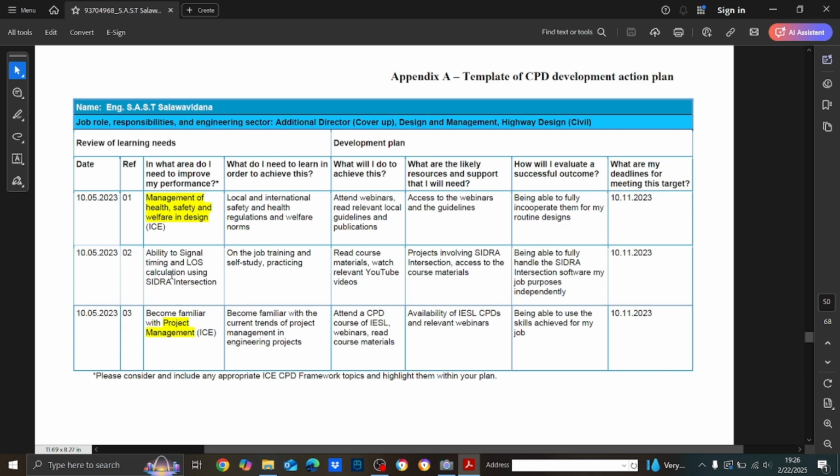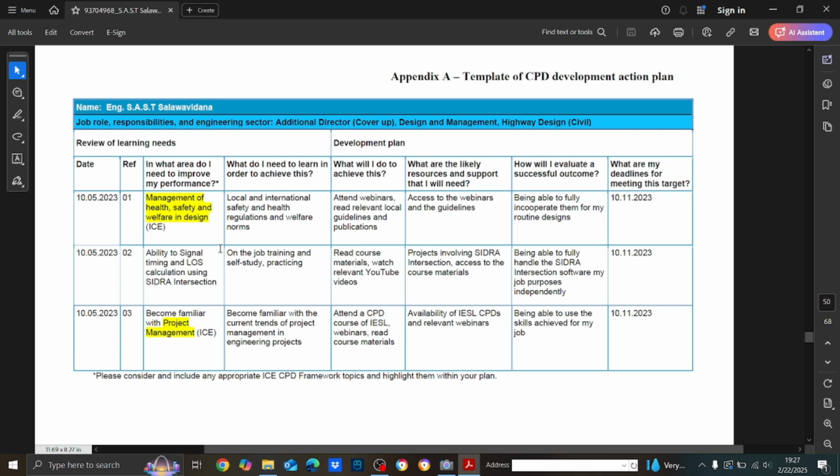And there are other things, like the ability to do signal timing and level of service calculation using Sidra intersection. In that case I haven't put ICE because this is not an ICE objective, right? But when it comes to project management, that is an ICE priority. So if it is an ICE priority, you have to put it. But remember, it is not always ICE priorities.